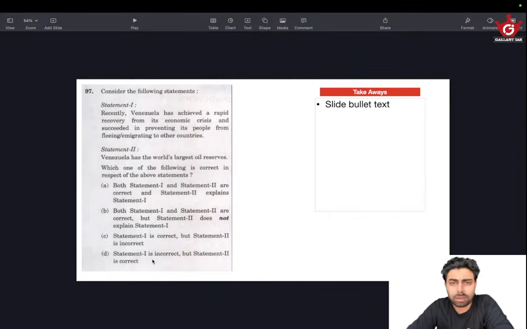For example, even in South Asia, even in just our backyard, Sri Lanka was going through, and I think still is going through, a major economic crisis. Same with Bangladesh, an economic crisis that led to the ouster of the prime minister back then, and then Pakistan due to its structural issues, Myanmar due to a military coup. So almost all the developing nations are going through some sort of turmoil which is forcing people out, and there is very little chance of something like this happening, as in a country that has got a rapid economic recovery and succeeded in preventing its people from leaving, which is a very unlikely scenario.